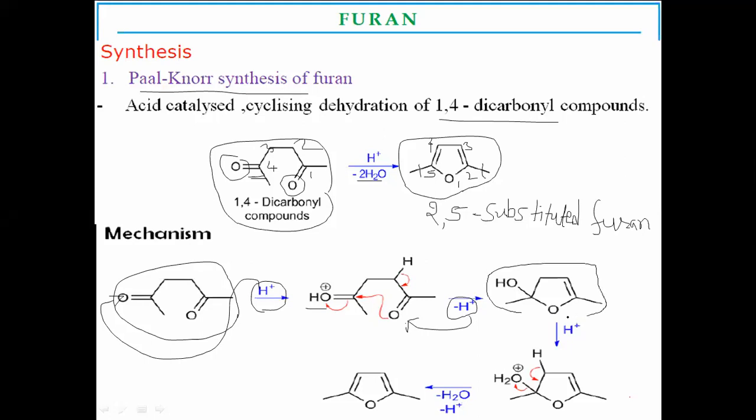This is an intermediate step. Further, hydrogen again attaches at these positions, making the final product by liberation of two molecules of water. This type of reaction is called Paal-Knorr synthesis. If you want, take a screenshot of these slides. Otherwise, this whole video will be uploaded afterwards in Google Classroom.